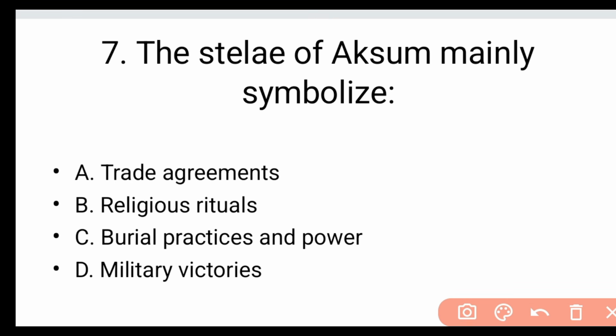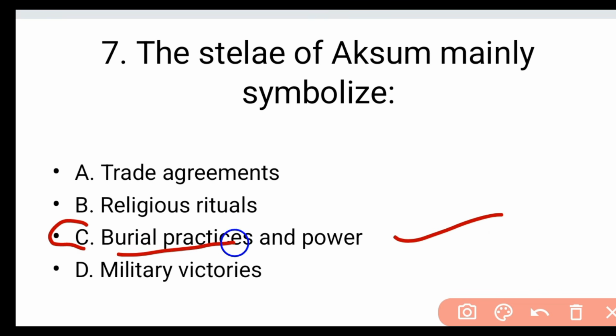Question number 7. The stele of Aksum mainly symbolizes: A. trade agreements, B. religious rituals, C. burial practice and power, and D. military victories. The answer is C. That's burial practice and power.